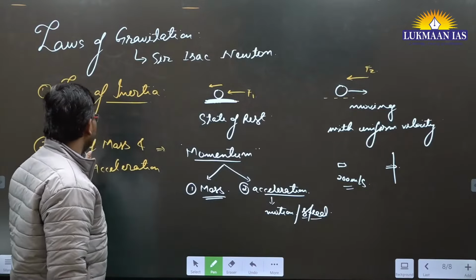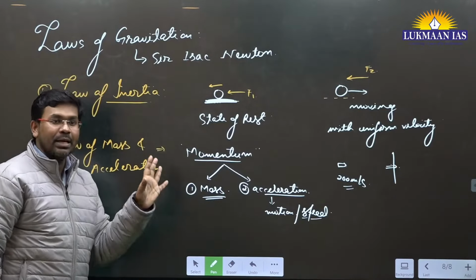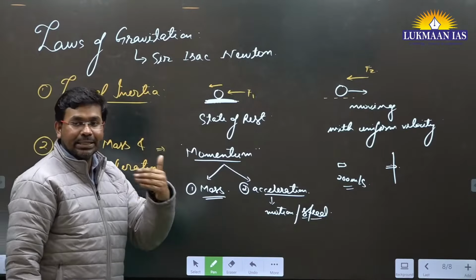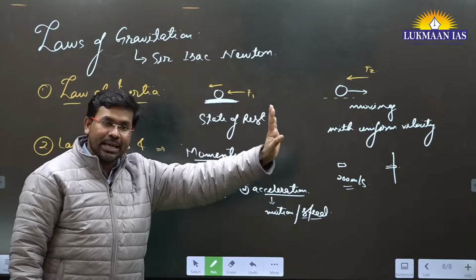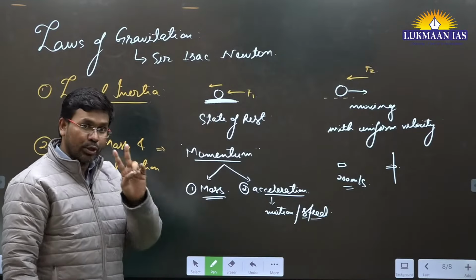So this law is known as the law of mass and acceleration. It means a body will impart some momentum wherever it strikes, and that momentum will be directly proportional to two things.